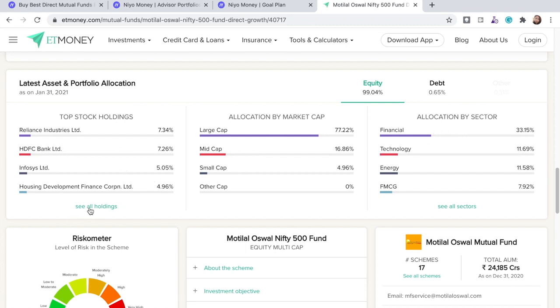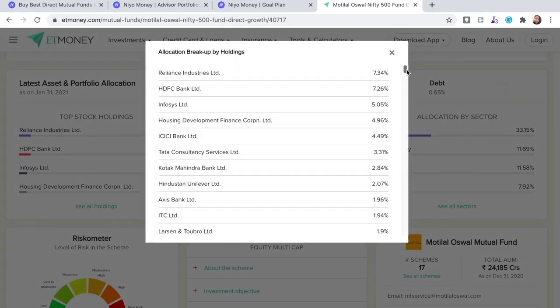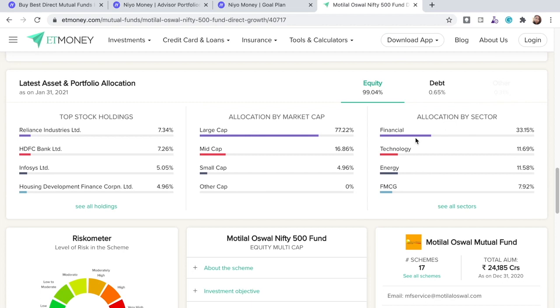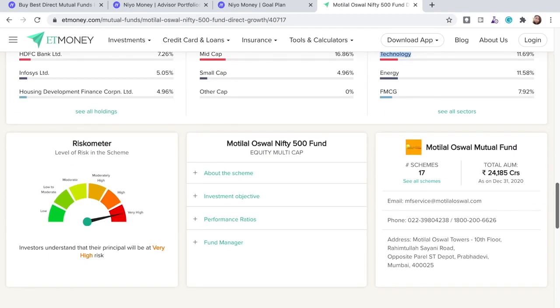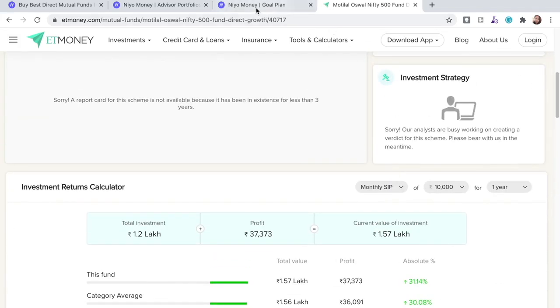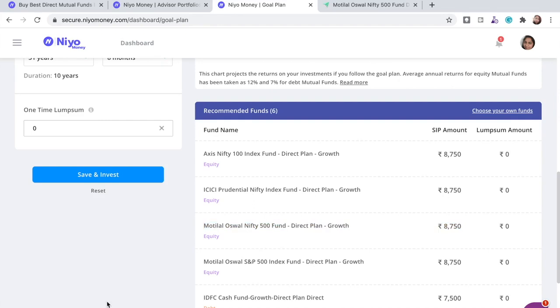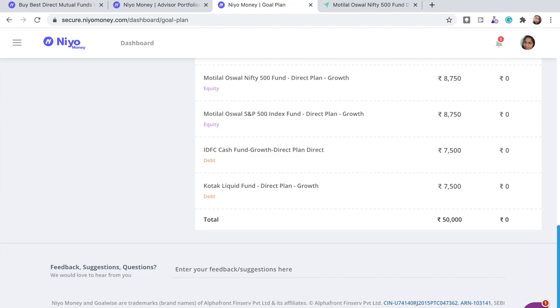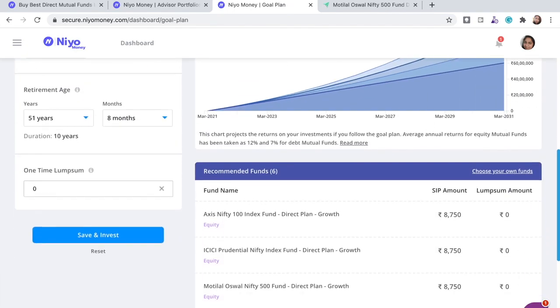It's top 500, right? So you'll have the list of all 500 companies here. You can just run through them. And then allocation by sector. If you see, most of the funds is allocated to financial companies and a few of them to technology, energy and FMCG. So you can see that as well. Basically I use this just to see, although they have recommended, it's still important that you make sure you are aware in what mutual funds you invest. So it's better you do all your research before even investing.